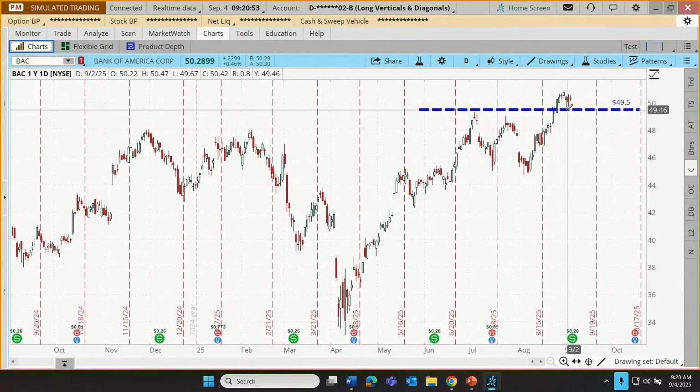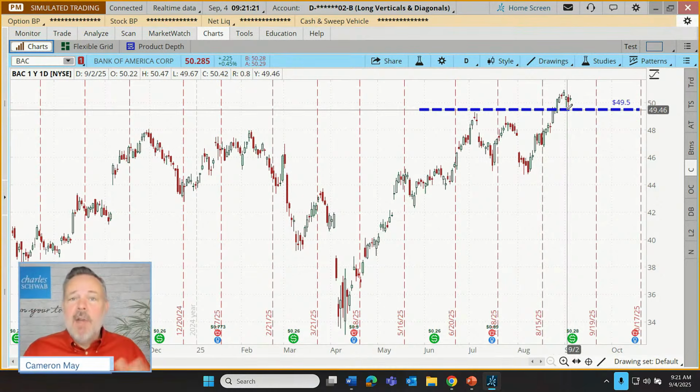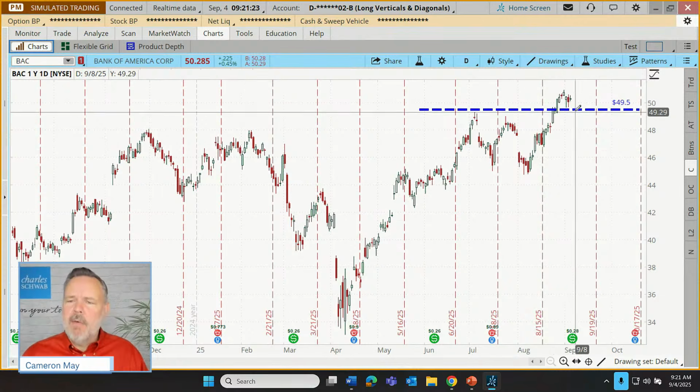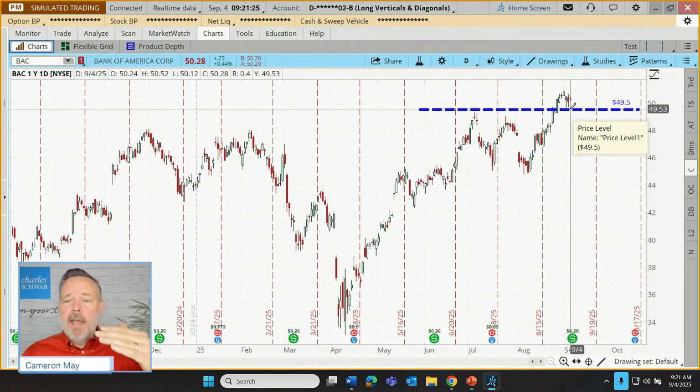Now I chose the $50 range because in that small account, if we're trading options, we are again agreeing to potentially buy or sell shares of stock. And this is agreeing to buy or sell shares that are in the $50 range. There are shares out there that are in the hundreds or thousands of dollars. And if we're doing that times 100, you can see how that can get outside the scope of a small account very quickly. So that's why we've chosen this sort of lower price stock.